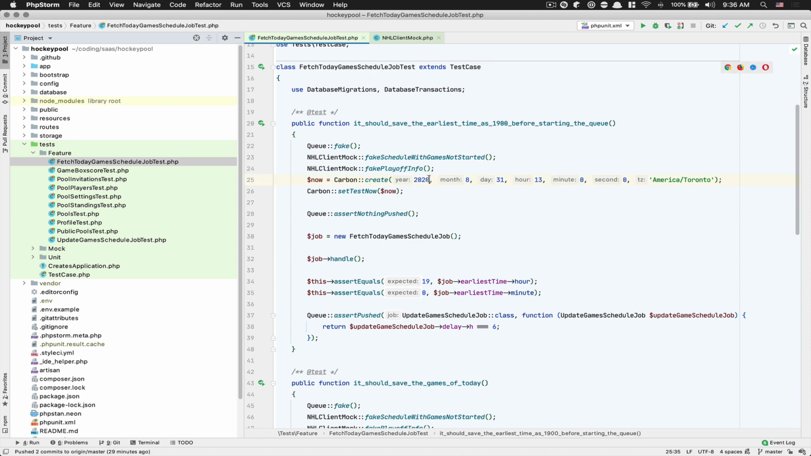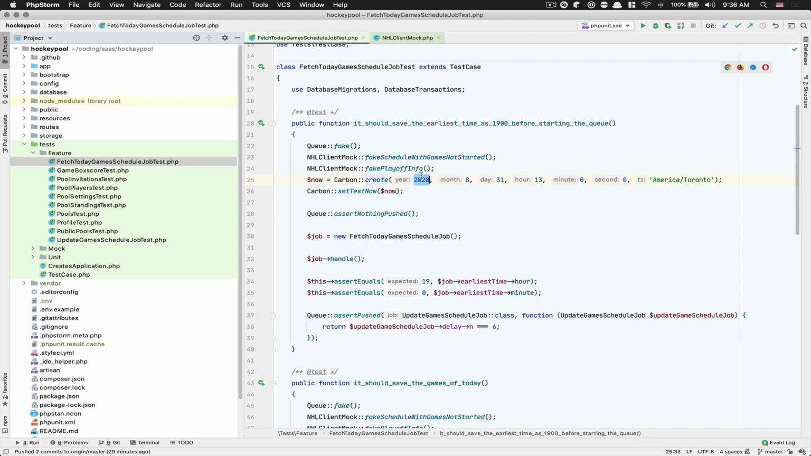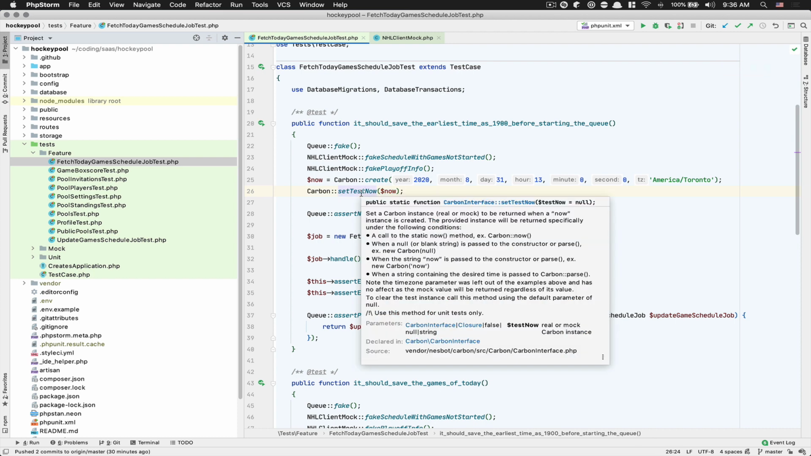You create your date with Carbon create. Carbon is kind of like your Moment.js, or whatever you have in JavaScript, date-fns. And here I create a date, which was like the 31st of August, with the time zone America/Toronto. And now I can say, hey, I want the now, so right now, to be this now.